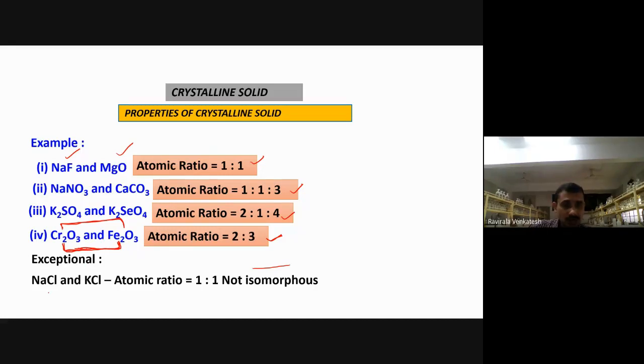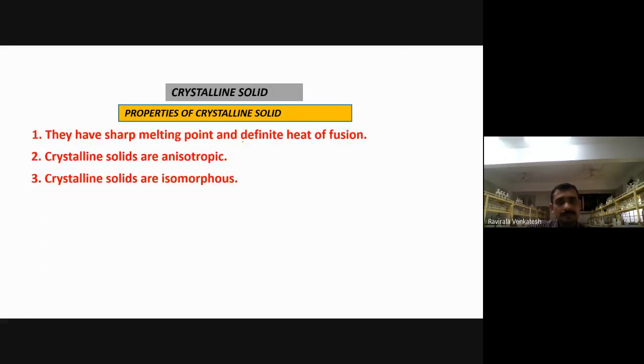But this is not true for NaCl and KCl. Even though they are in a 1:1 ratio, they are not isomorphous. They do not look the same, isn't it? So these are the examples you have taken: 1:1 ratio of composition, 1:1 ratio, 2:1, 4 ratio. These have the same molecular formula and structure, but here they are not isomorphous.